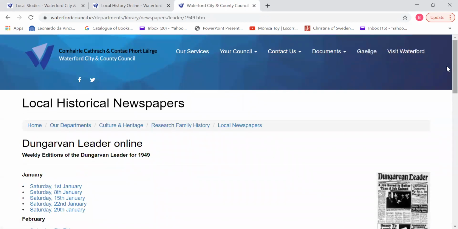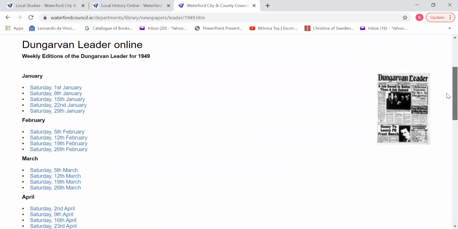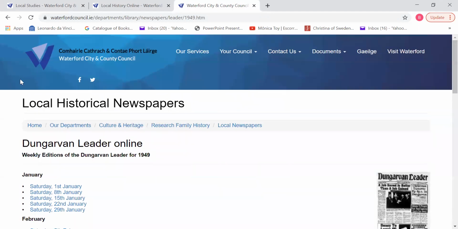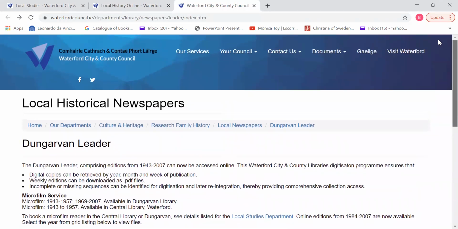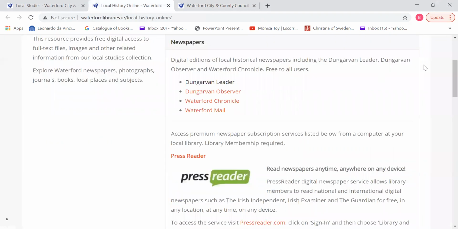And when you go in there, you can see that it gives you the different dates. So under January, February, March, all the different dates, and you can access each one of them, and it will come up looking like that image there on the right. So we'll come back out of that, and we'll move back to the previous one.